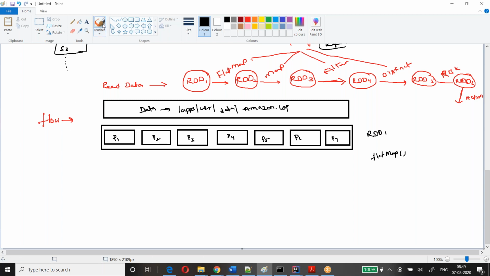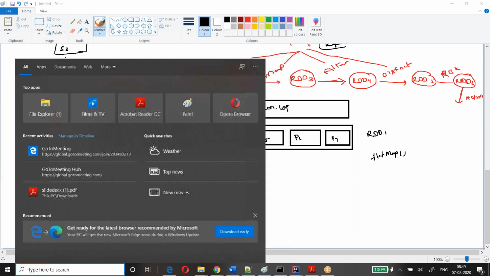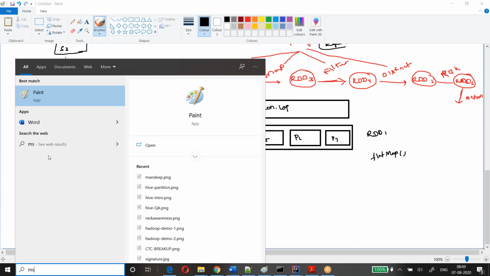What will happen when I apply the flatMap transformation? There are two categories of transformations, not flatMap or filter, but two categories: narrow and wider. What is the narrow category? What is the wider category? Let me explain. It's important to explain that, because people will also ask this in interviews.